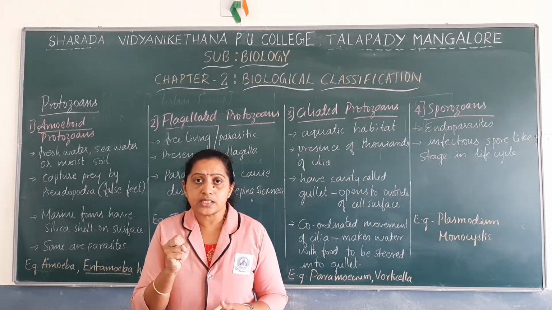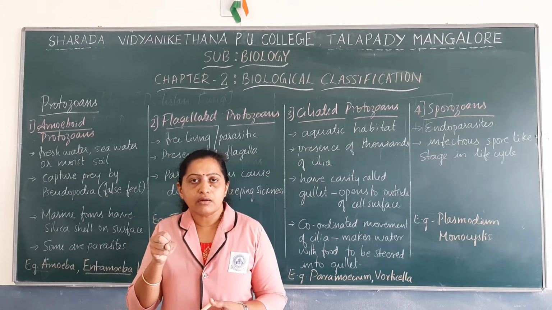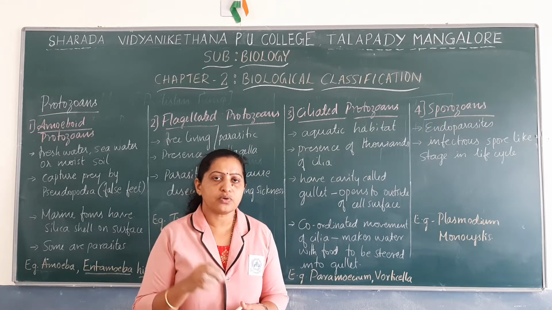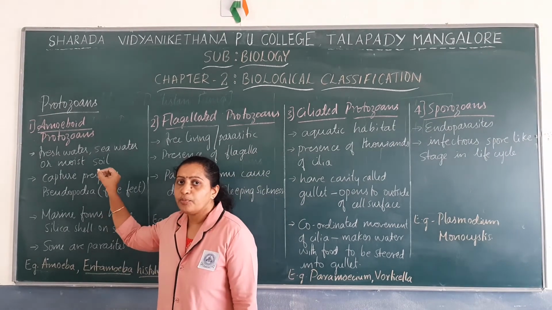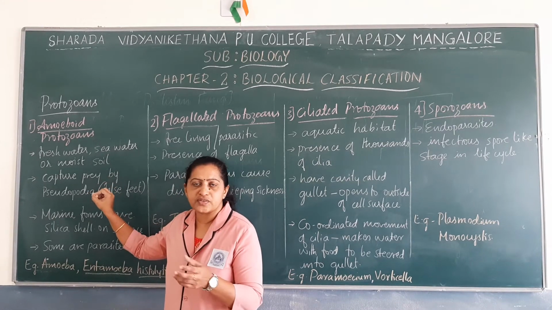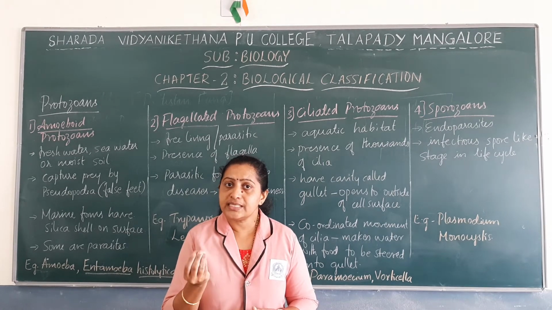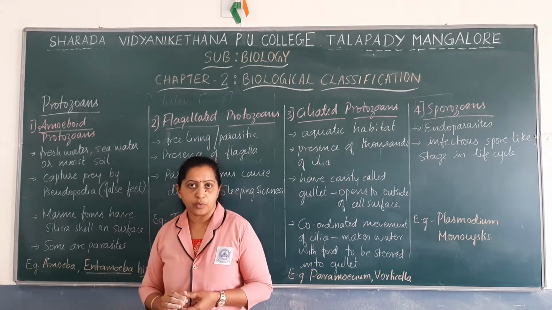They are predators, and predators feed on prey. They capture their prey mainly by putting out false feet, a structure called pseudopodia. Hope you can remember what type of organisms produce pseudopodia. You have studied in your lower class. False feet or pseudopodia are seen in amoeba, so amoeba is an example of an amoeboid protozoan.